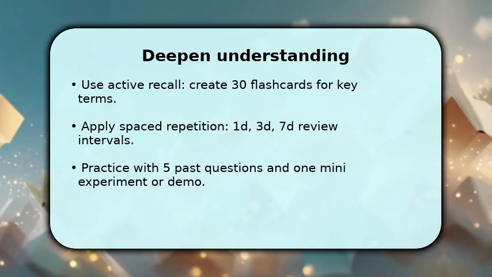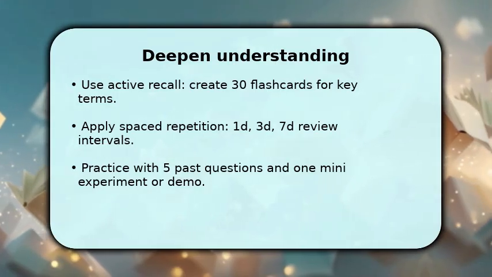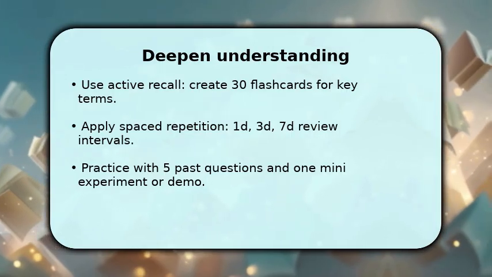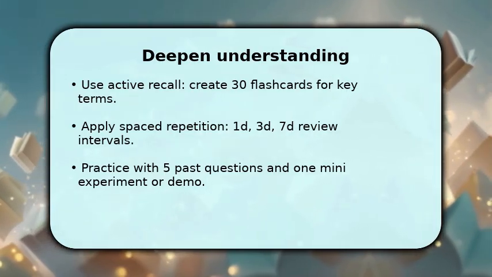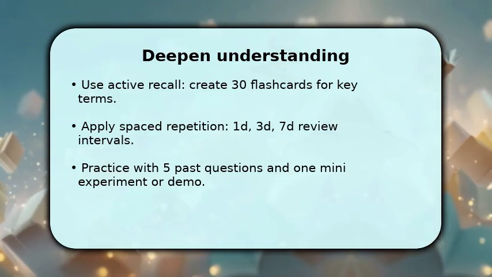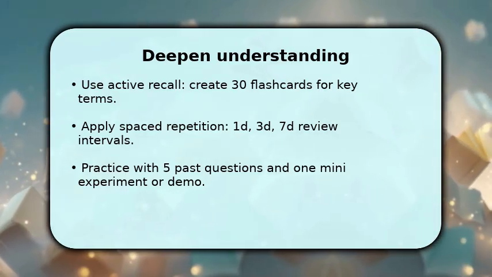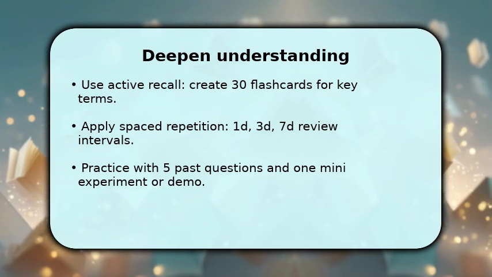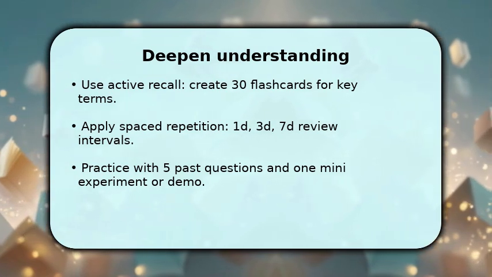This forces retrieval pathways. Once comfortable, schedule spaced reviews at 1 day, 3 days, and 1 week to lock memory. Make sure to solve practice questions and run a simple demo or thought experiment to see theories in action. These steps convert facts into usable knowledge and reveal weak spots for targeted review.